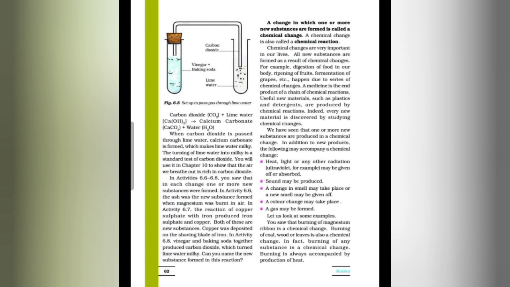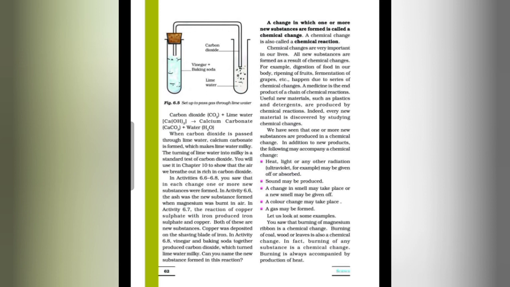So students, what are the characteristics of chemical change? During a chemical change, one or more new substances are formed. Chemical changes are permanent. Thus, a chemical change cannot be reversed by a simple physical method like evaporation. During a chemical change, a net change in energy takes place. A large amount of energy is either given out or absorbed in the form of heat or light. And during a chemical change, both the physical and chemical properties of the substance are changed.